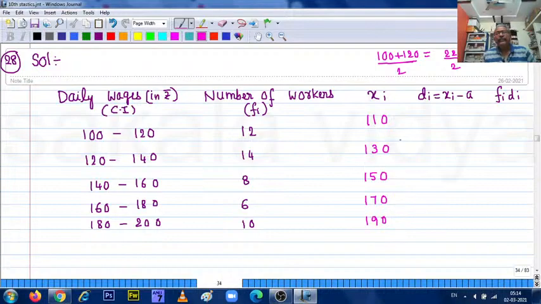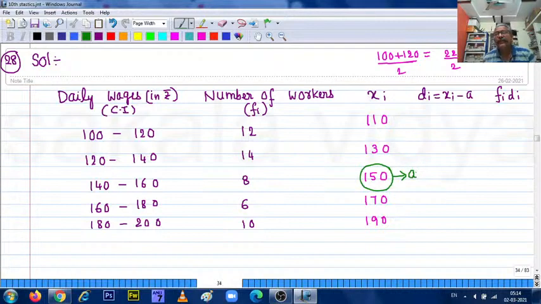Now we need to find xi minus a. Check 1, 2, 3, 4, 5. The middle one you treat as a, this is the assumed mean, a is 150.